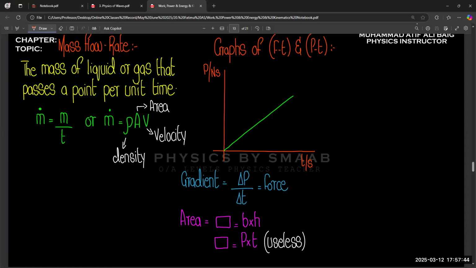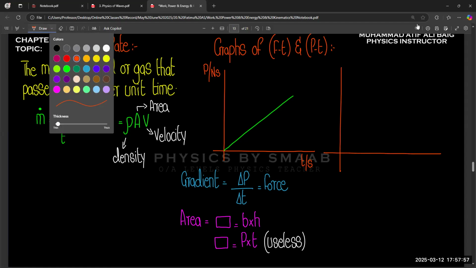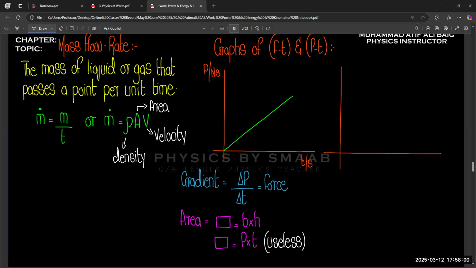Second, again, now we need to check force with time.